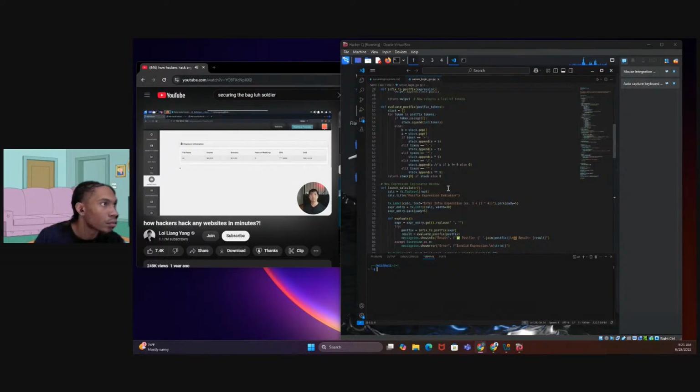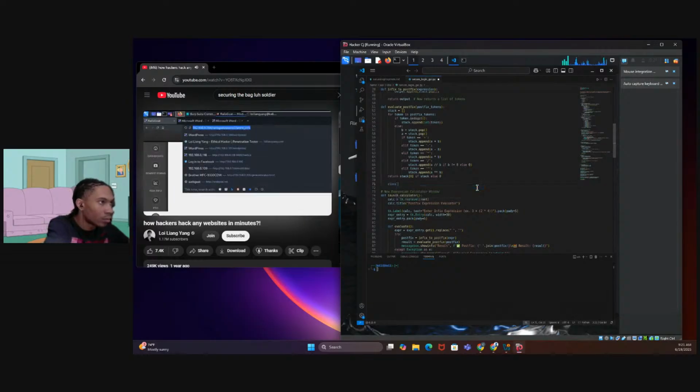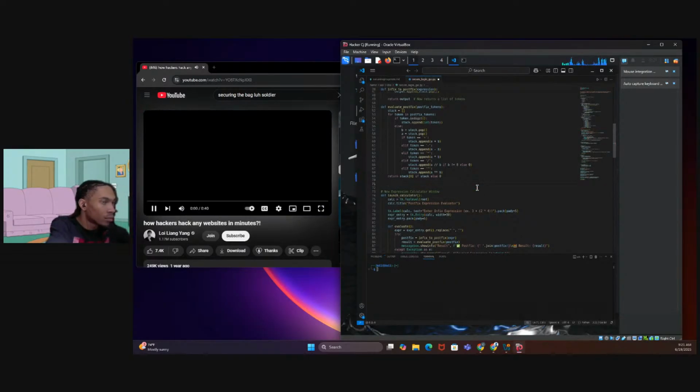Possibly one of them may have a vulnerability, meaning that if we were to change this value over here, we may see something else. So say, for example, I change this to 6, I hit enter on that.